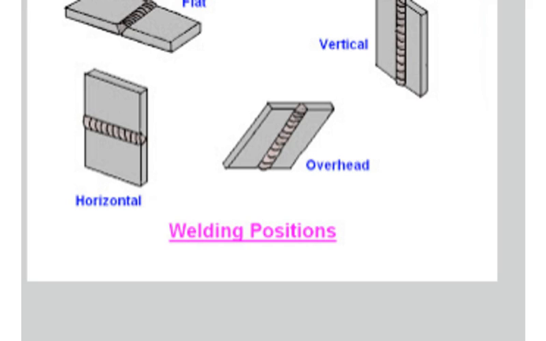The positions are shown: flat position, vertical position, overhead position, and horizontal position. These are the normal welding positions.